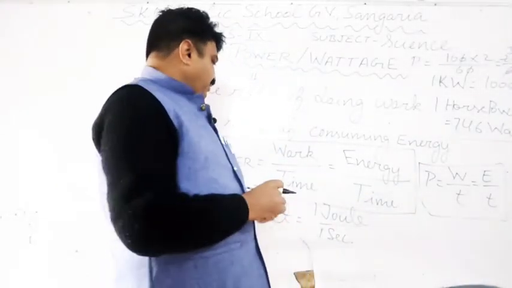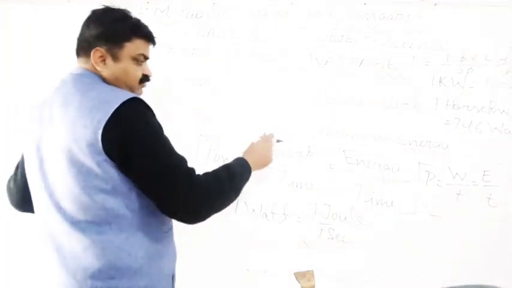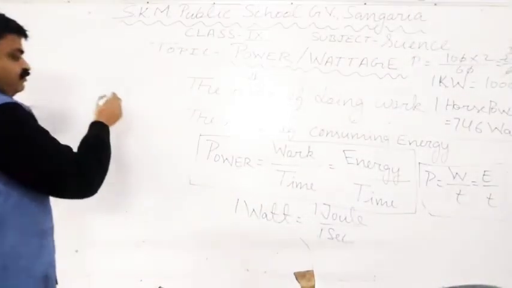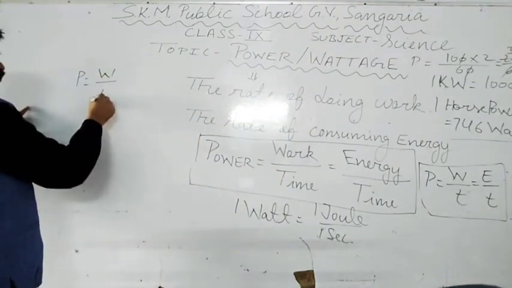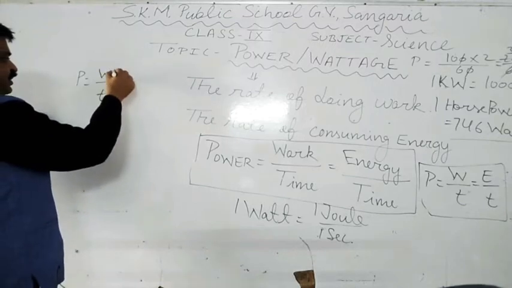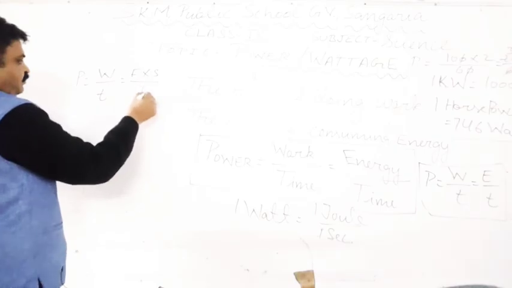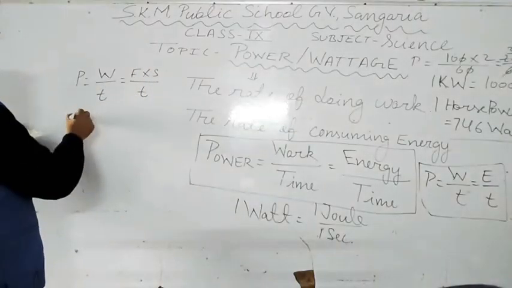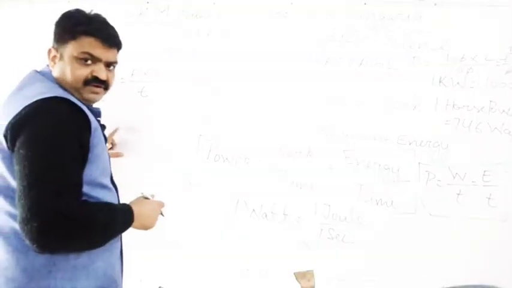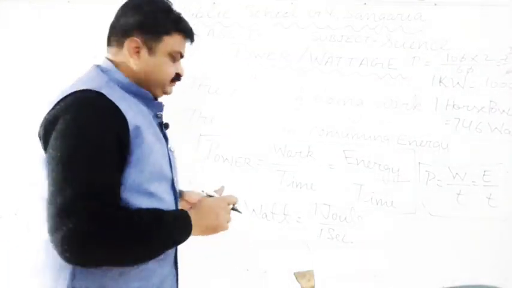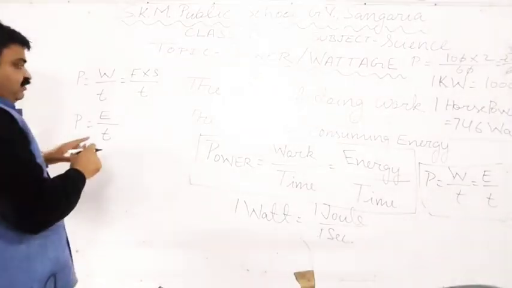Because power, another formula we can also use here: power is equal to work upon time. So what is the formula of the work that we generally use? F into S upon T. This formula we can use. Or if we speak about the energy, then the formula that we can use is energy upon time.